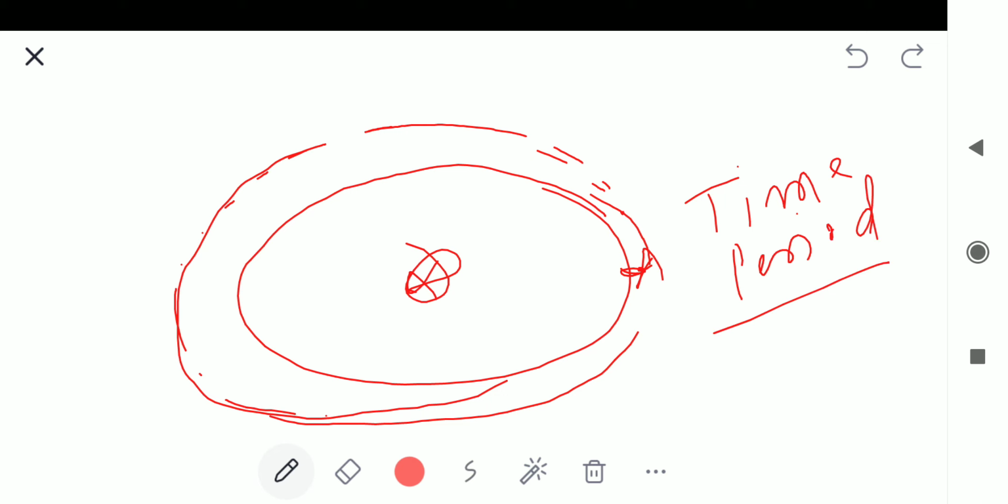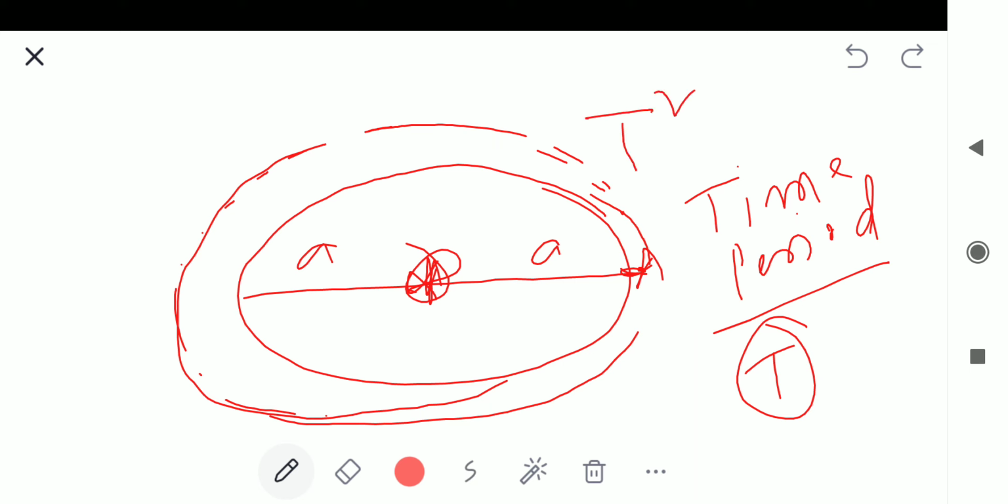The time period is defined as T. Let's consider the time period is T for any planet. This is the major axis, A and A, and this is the center. The law states that the square of the time period is proportional to the semi-major axis. The major axis is 2A, and semi means half. T square is proportional to the cube of the semi-major axis.